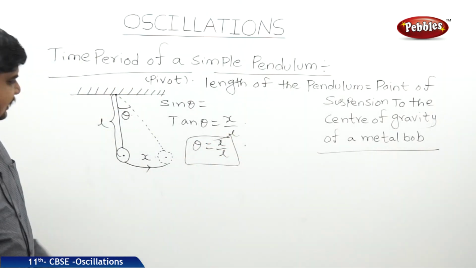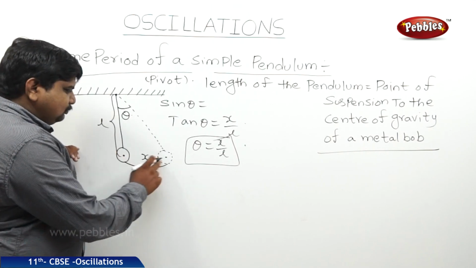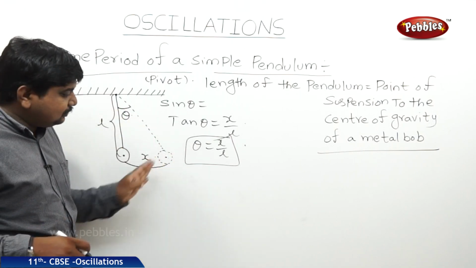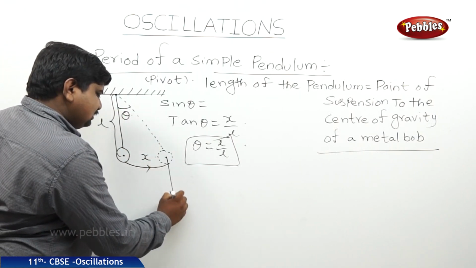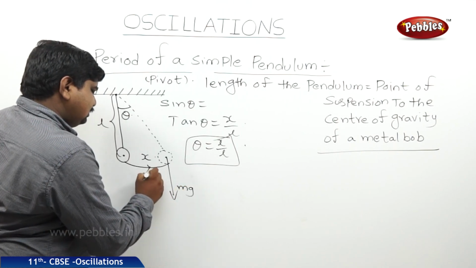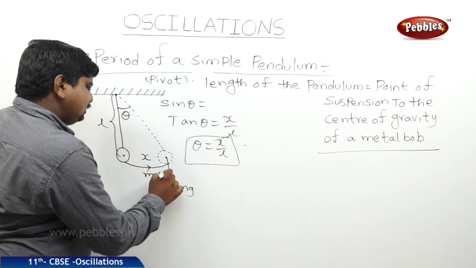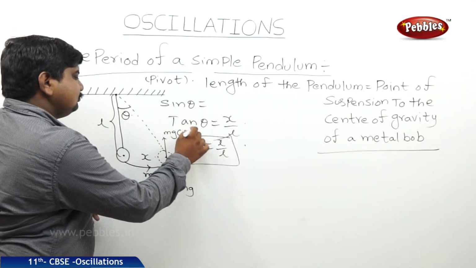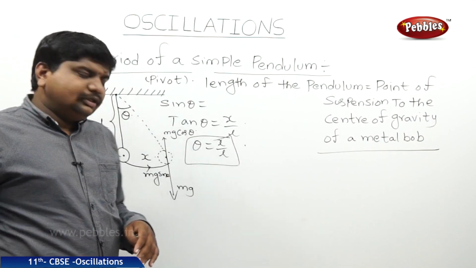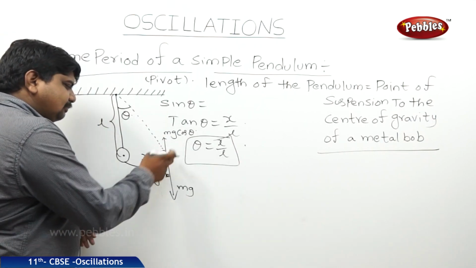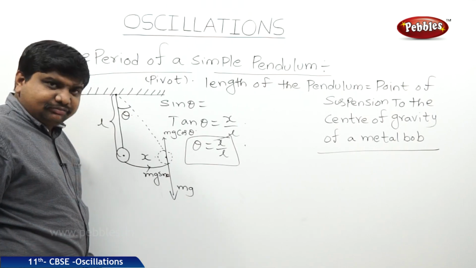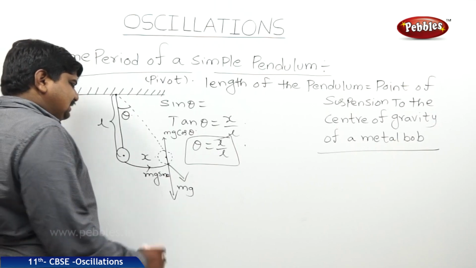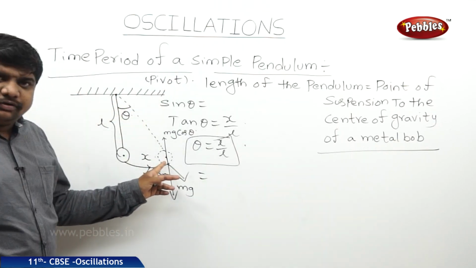But we can say that if a body is moved to this side by the application of a force, we can resolve the forces into three components. This is mg, this is mg sine theta, this is mg cos theta. So cos theta and sine theta are perpendicular to each other, and mg is down. So like this. So what we can write is, this is the force.